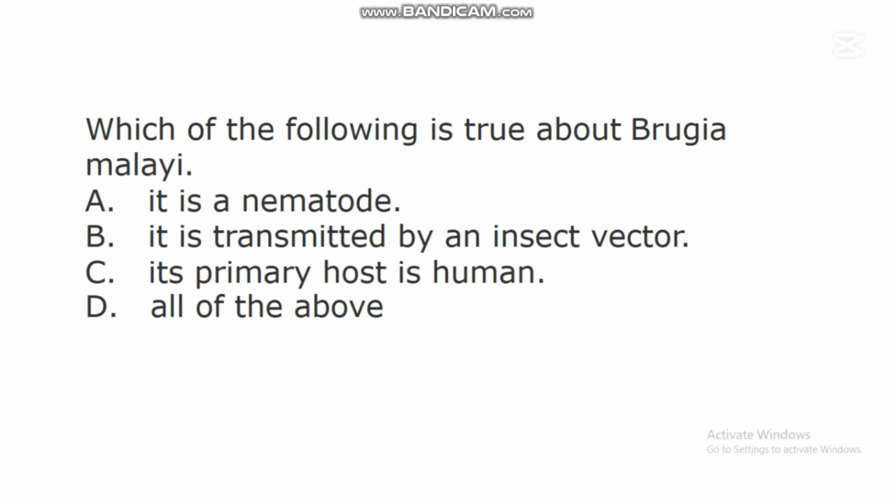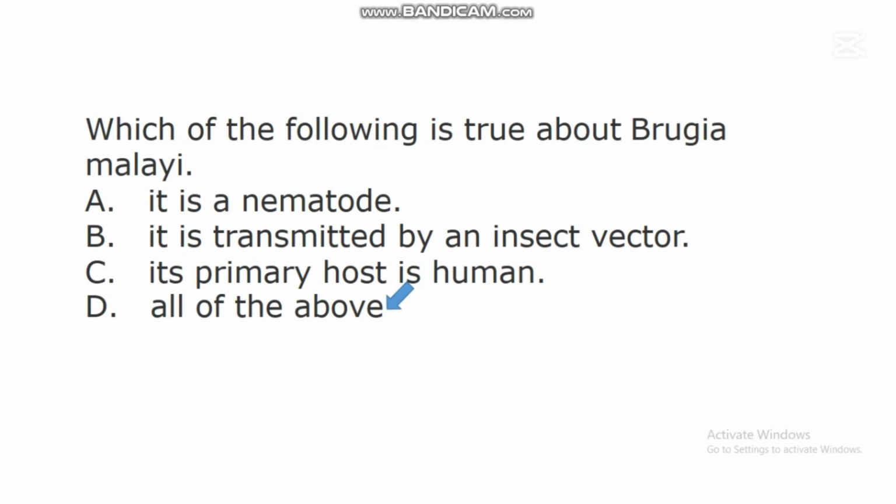The next question says, which of the following is true about Brugia malayi? A. It is a nematode. B. It is transmitted by an insect vector. C. Its primary host is human. D. All of the above. In this question, the correct answer is D.